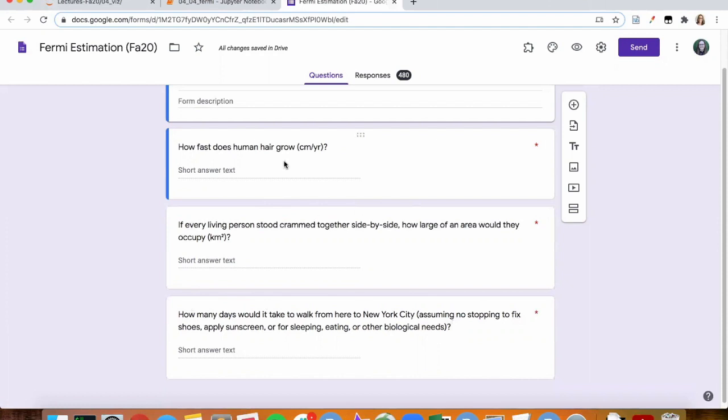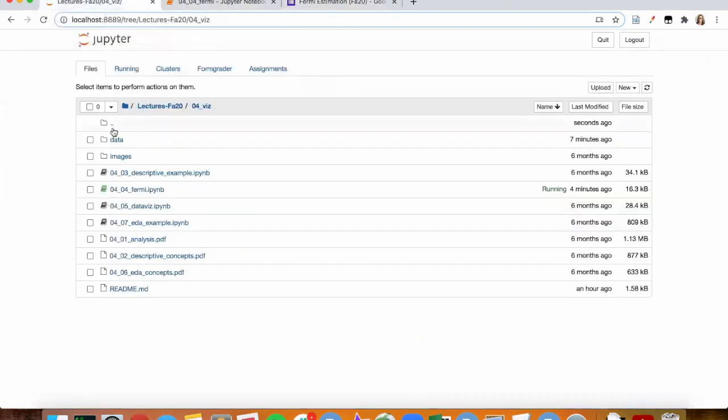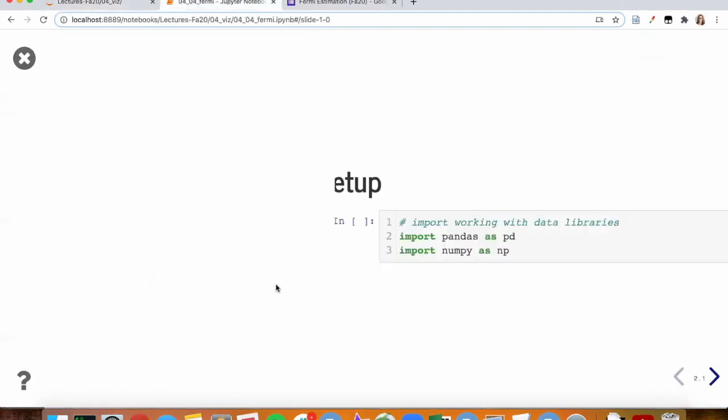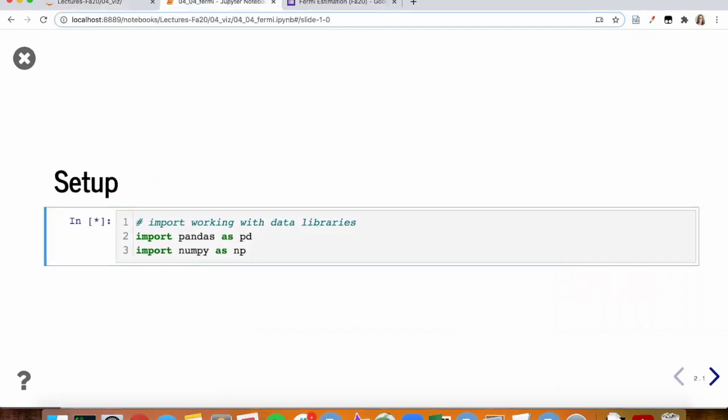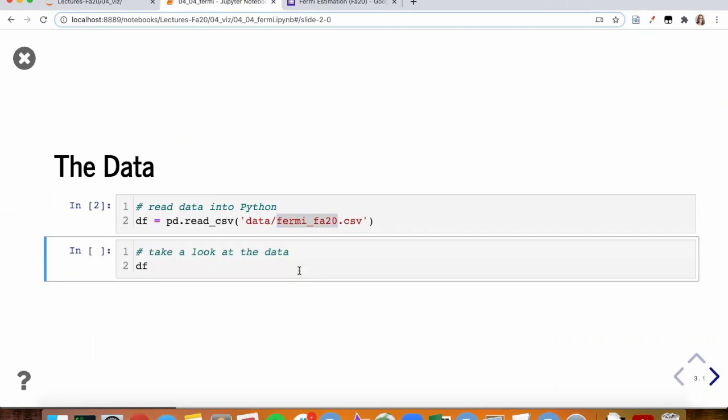Okay, so we had a number of people respond to this, and those data are in the data directory in your lecture notes. You'll see that those data are in there, and we're working out of the 0404 Fermi notebook. As per usual, we'll get started by importing the packages we're going to use. And the first thing I'll do is read the data in, and they're stored in a file called fermi_fa20.csv. Now that's stored in the object df, the data frame.